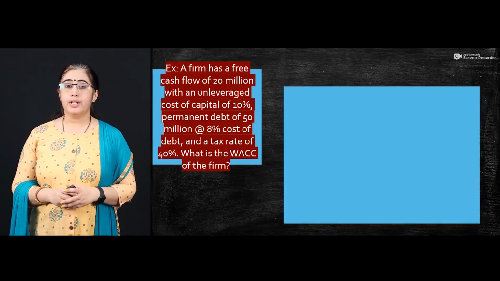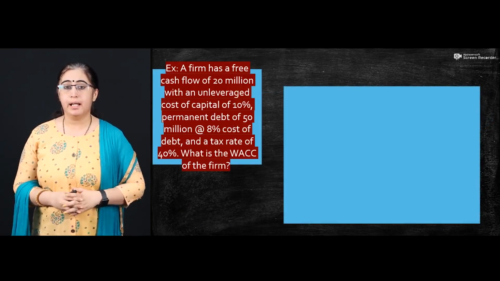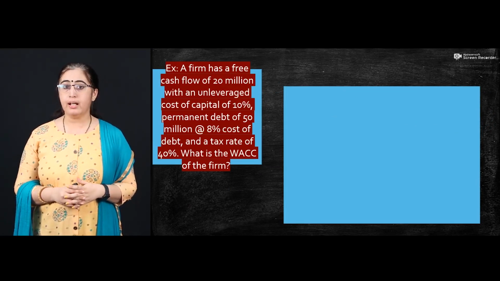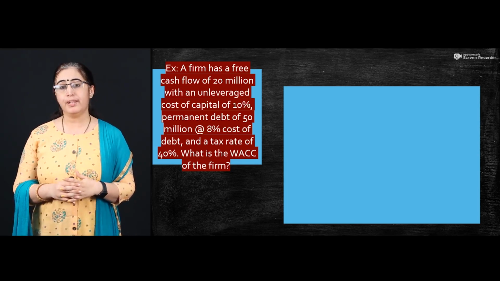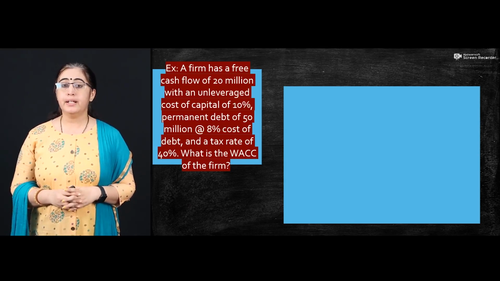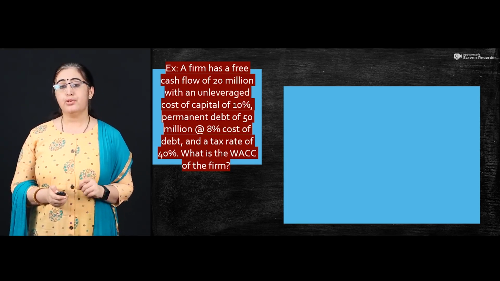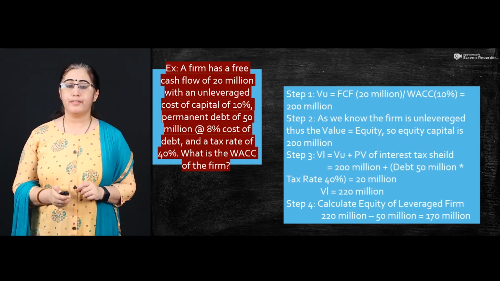So we are going to take it with the help of an example. A firm has a free cash flow of 20 million with an unleveraged cost of capital of 10%. Permanent debt is 50 million at 8% cost of debt and the tax rate is 40%. So you have to calculate the weighted average cost.